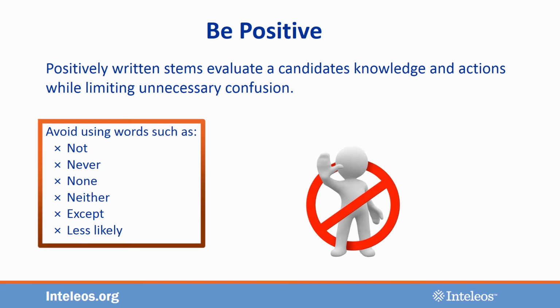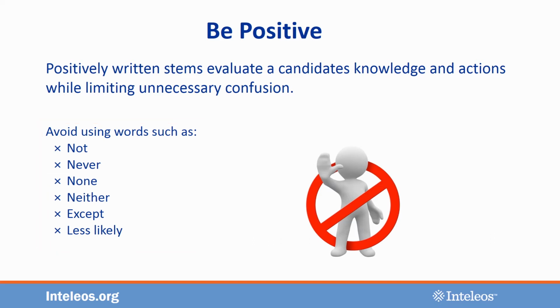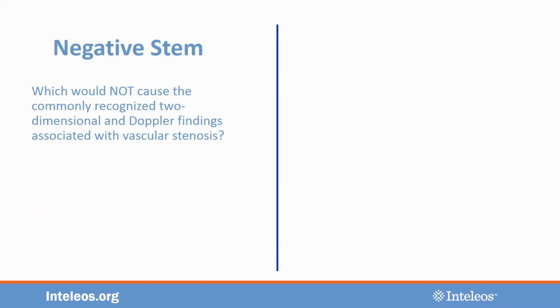A stem should be written as a positive expression. Using negative words like except or not create confusion, which would not cause the commonly recognized 2-dimensional and Doppler findings associated with vascular stenosis. Negative stems like this one not only require the candidate to understand the content, but also want them to have the ability to work through the negative to get to the correct answer. That is not the skill we're trying to assess. Furthermore, one would not be able to identify the correct answer without reading the response options.